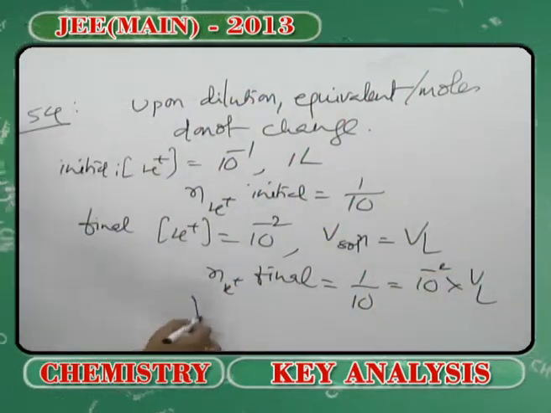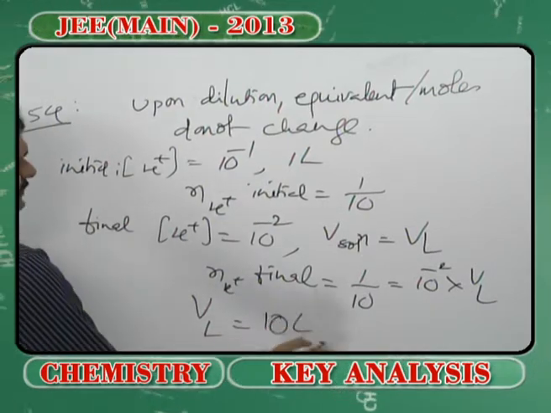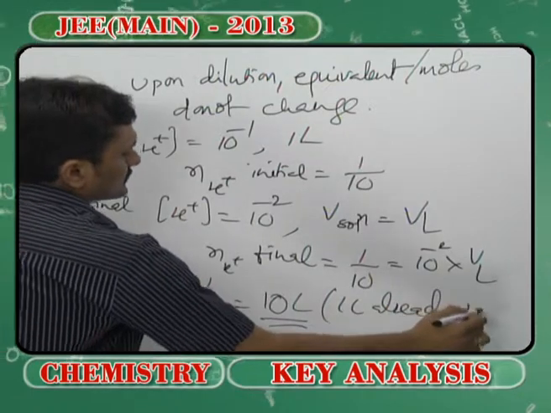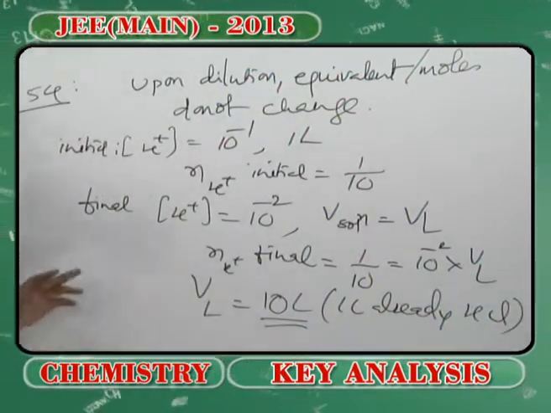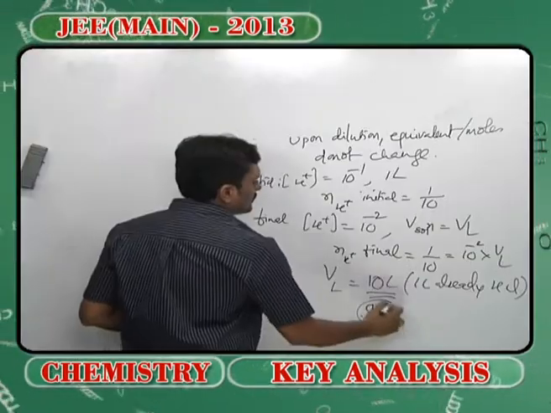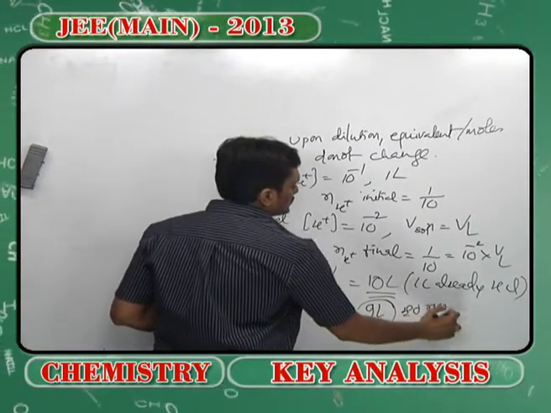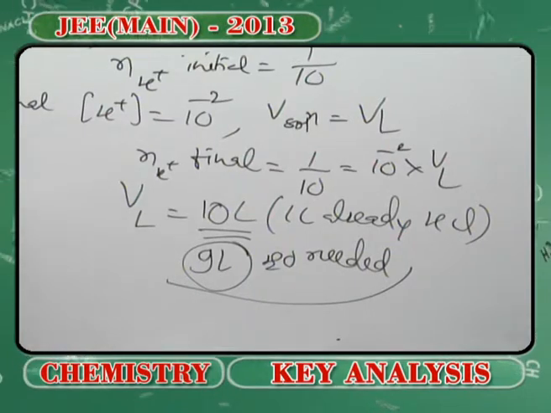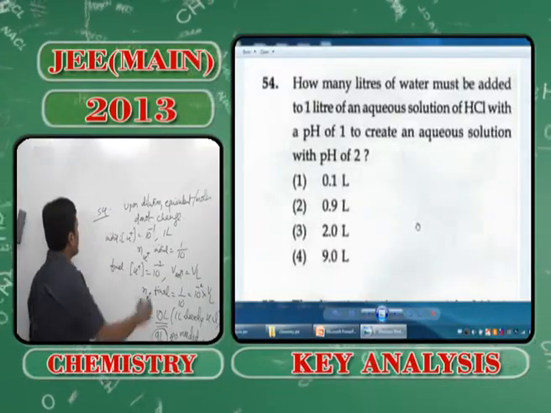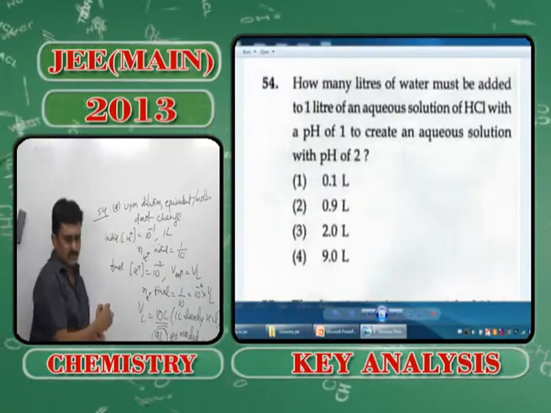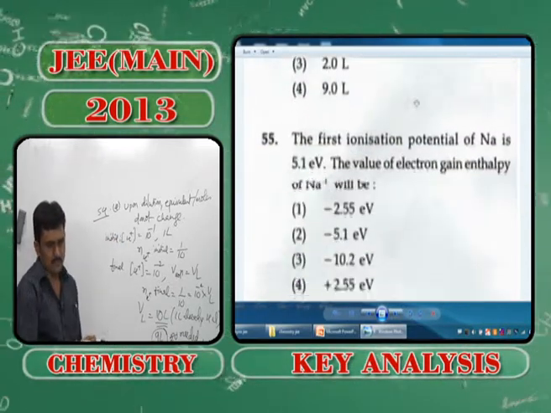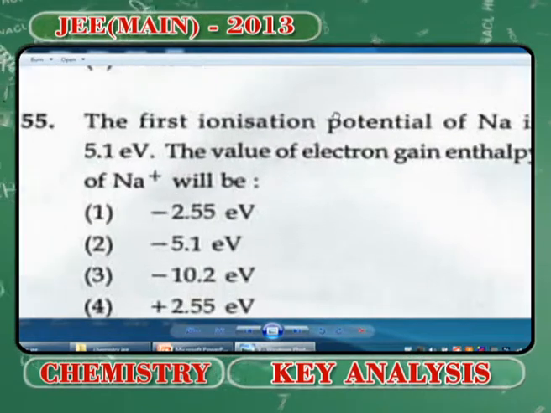So when you work this out, you will get a volume of 10 liter, of which 1 liter of HCl we already have. So how much water do we need to add? 9 liter of water needs to be added. So for your problem, the right answer will be option 4, that is 9 liter of water needs to be added, problem number 54. Then move on to the other problem, 55.